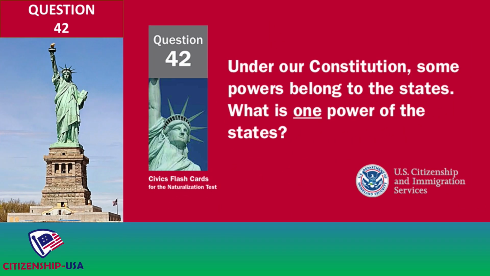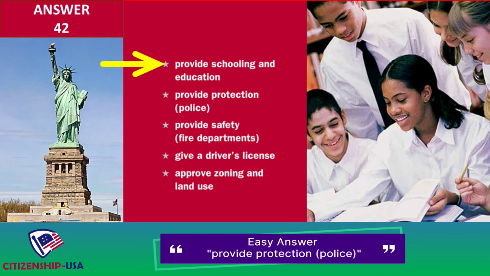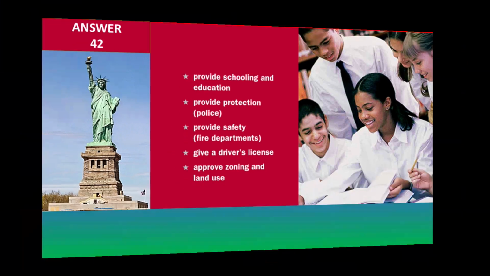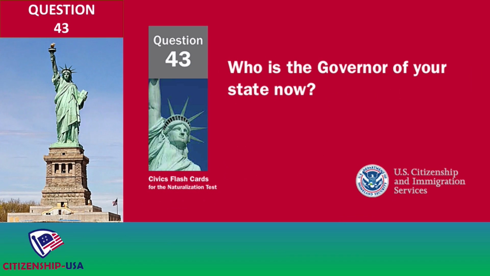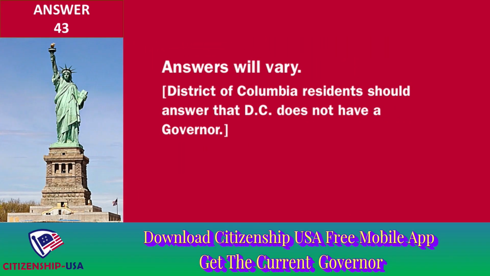Under our Constitution, some powers belong to the states. What is one power of the states? Provide schooling and education. Provide protection, police. Provide safety, fire departments. Give a driver's license. Approve zoning and land use. Who is the governor of your state now? Answers will vary. District of Columbia residents should answer that D.C. does not have a governor.